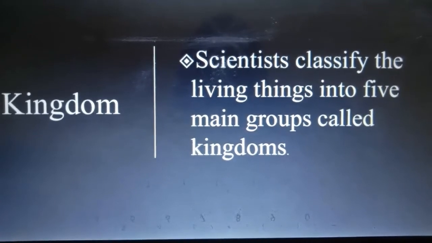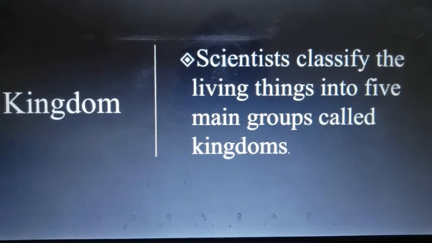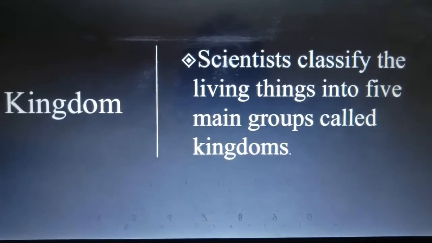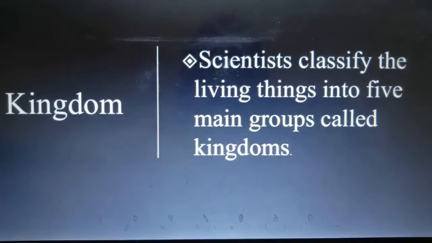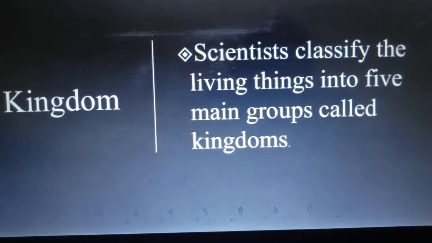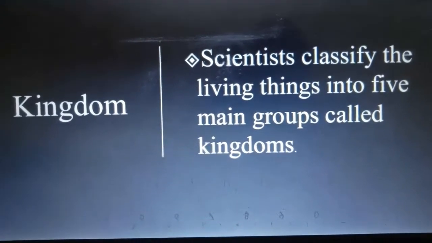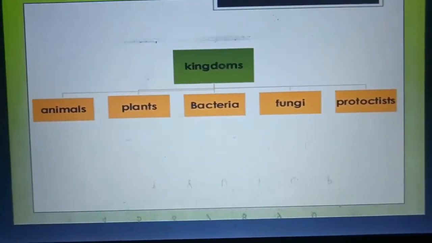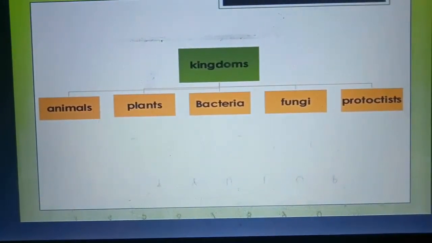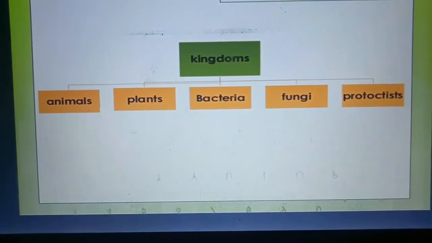The scientists classify the living things into five main groups called kingdoms. So the word kingdom is used in place of the word group. And these kingdoms are named Monera, Protista, Fungi, Animalia and Plantae. Now let's move to the next. As you can see, these are the five kingdoms: animals, plants, bacteria, fungi and protists.